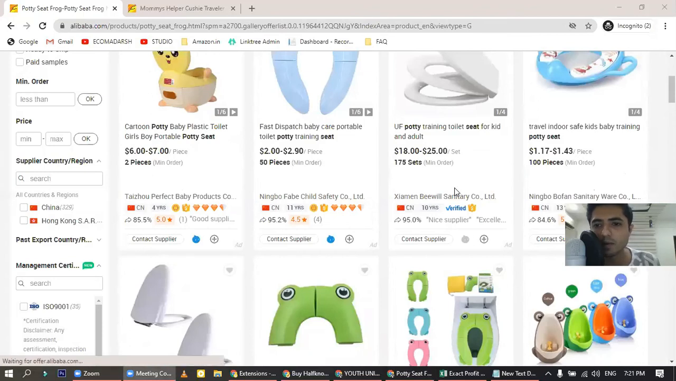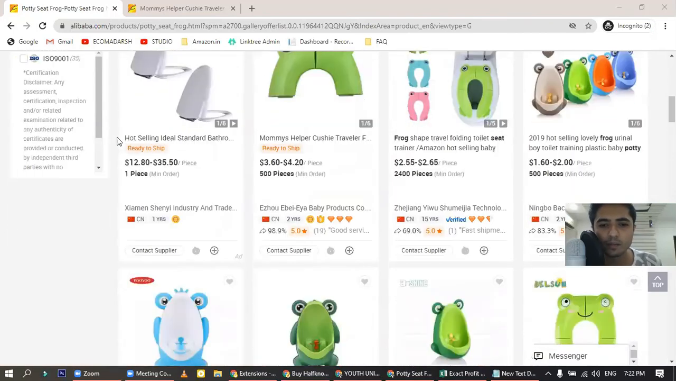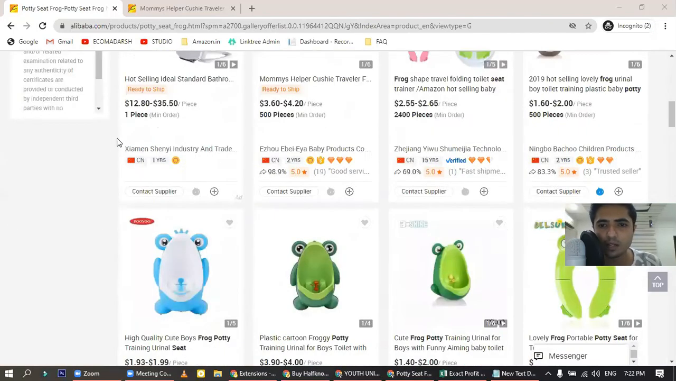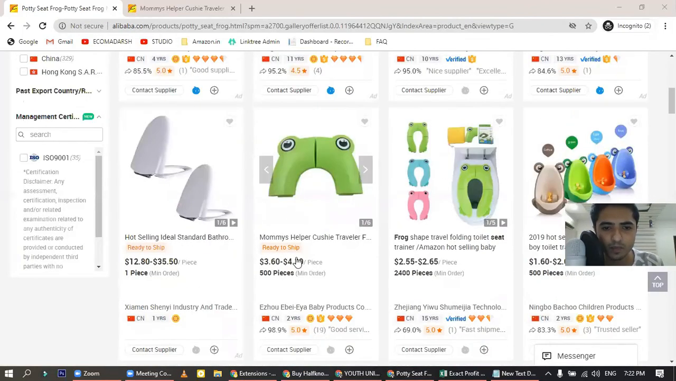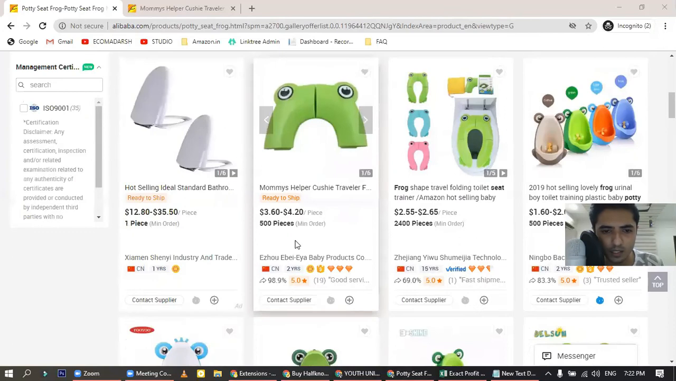Nowadays the Alibaba site works slow. That is true. I don't know why, but there might be some errors. But right now at this point of time, it is working well. So yes, we can see that.